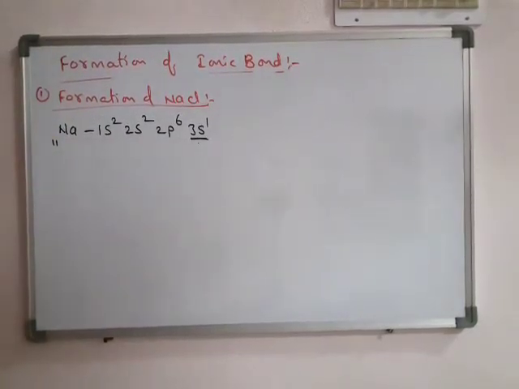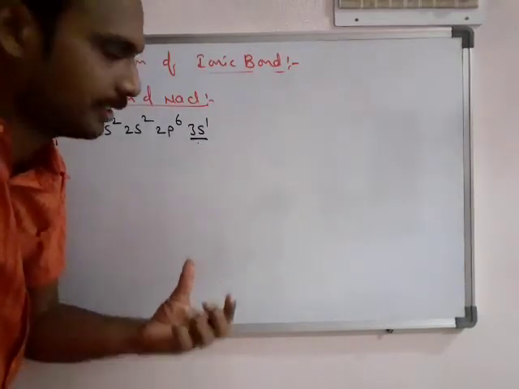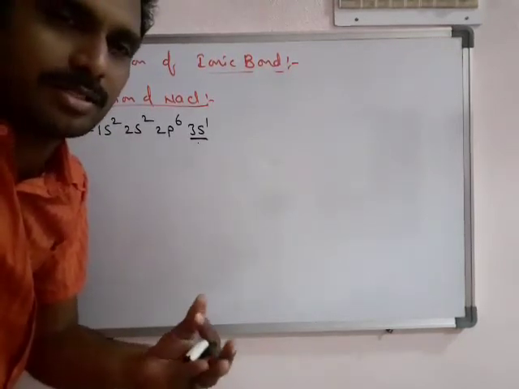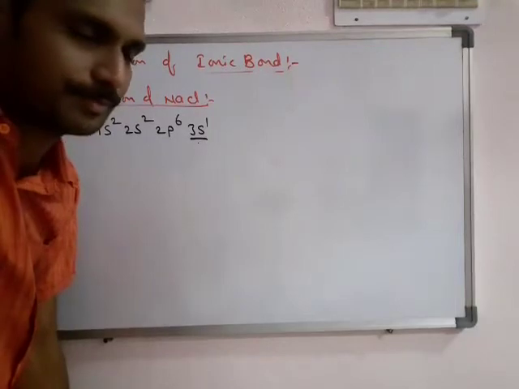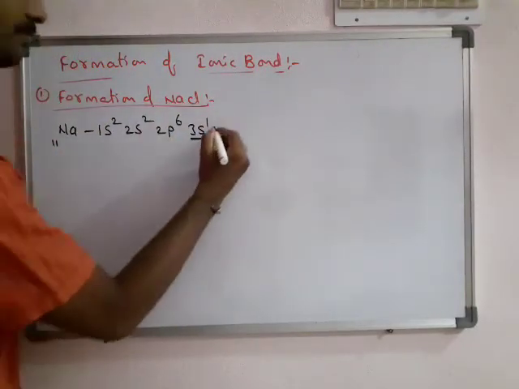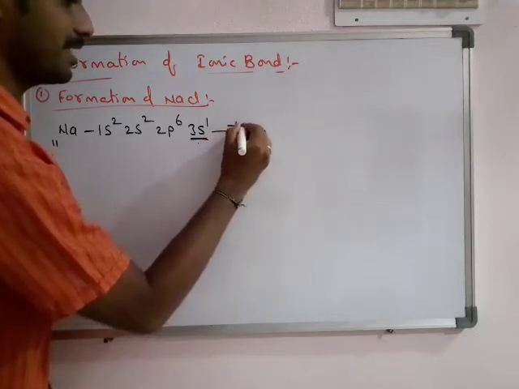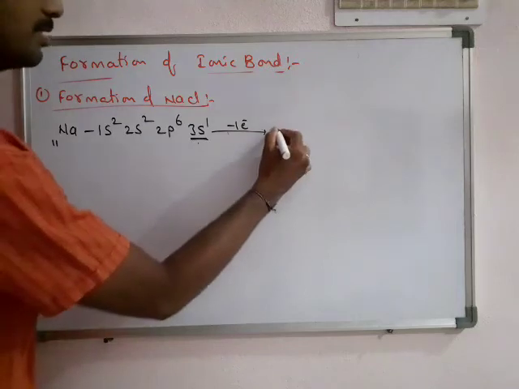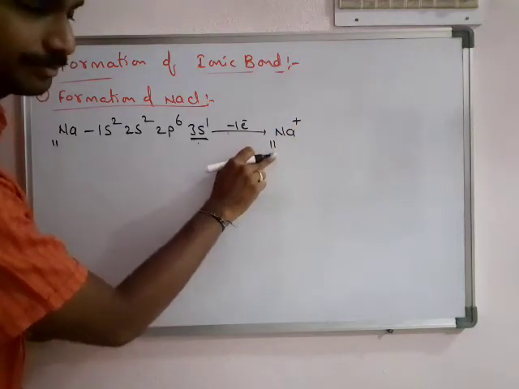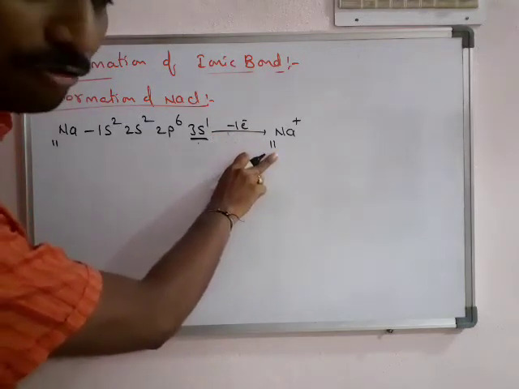With a valence of 1 electron, to get an octet it must take 7 electrons. But to get 7 electrons in the reaction is highly impossible. That's why it tries to lose this 1 electron. So minus 1 electron, now it becomes Na+. There is no change in the number of protons, which is 11; the electron count changes. This indicates the number of protons.